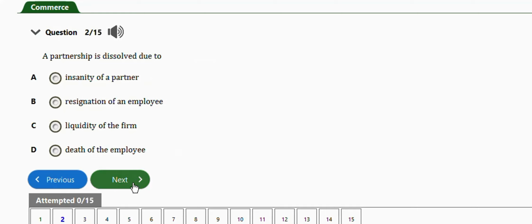Next question, this one, it says a partnership is dissolved due to insanity of a partner, resignation of an employee, liquidity of the firm, death of an employee. The right answer is option A, insanity of a partner.